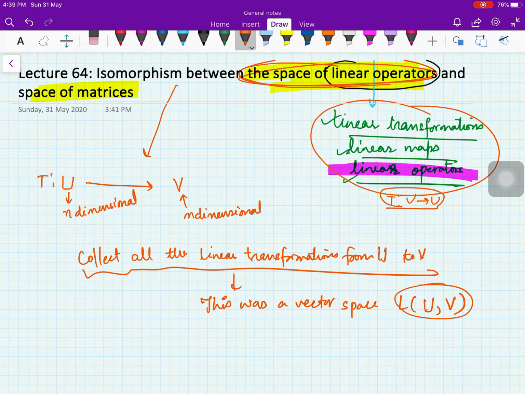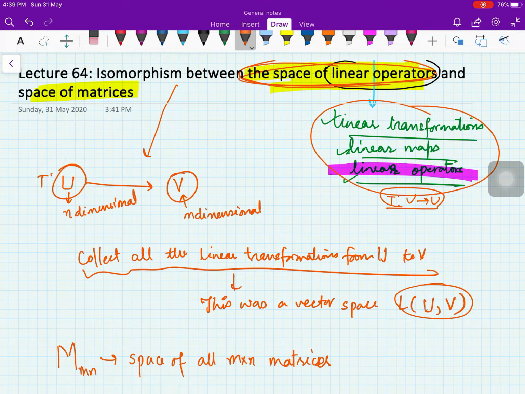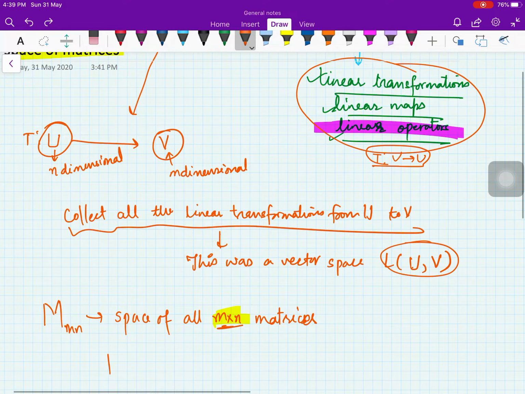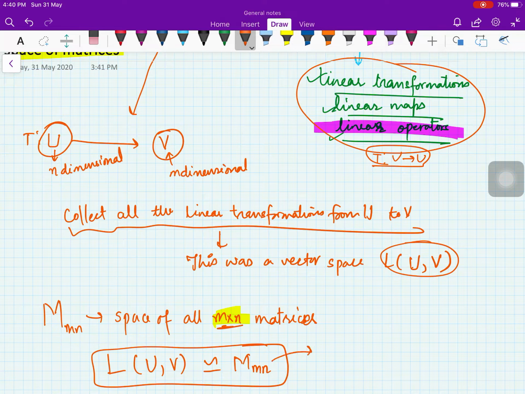Then we are saying there is another space M_mn. This is the space of all m cross n matrices, right? So if your V is m dimensional and U is n dimensional, then you have to take m cross n matrices. So we will prove that there is an isomorphism between this space of all linear transformations from U to V and M_mn, the space of all matrices of size m cross n.